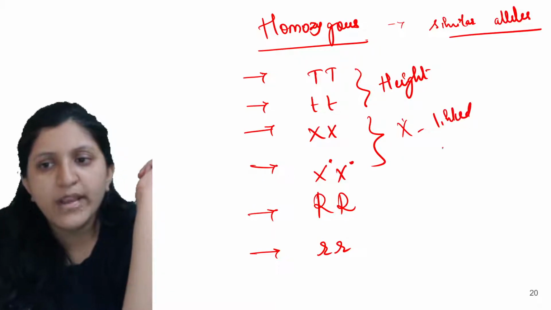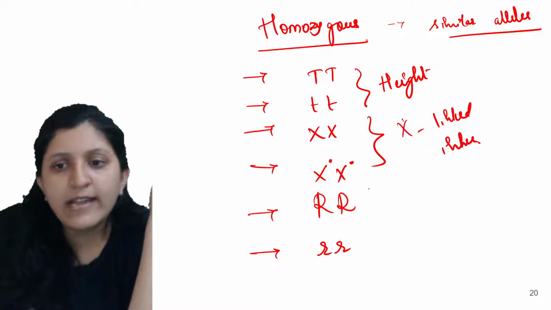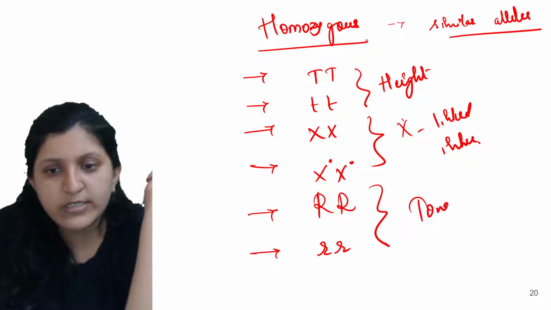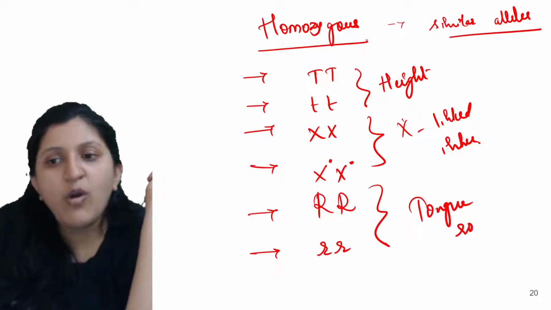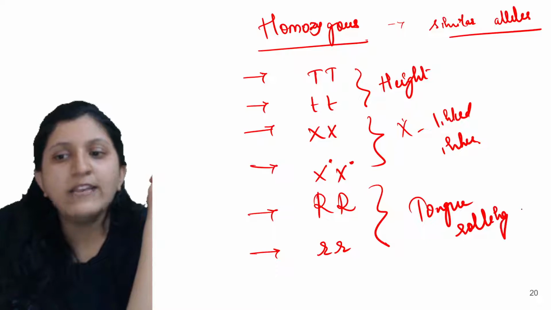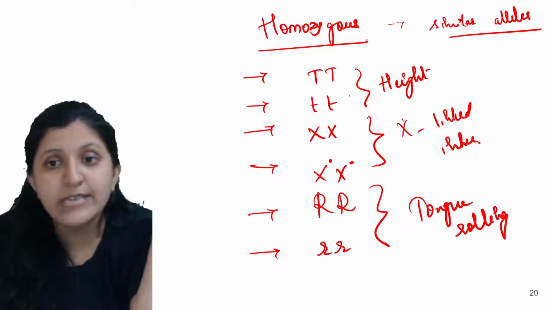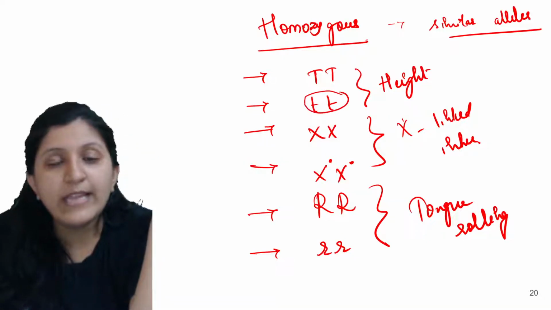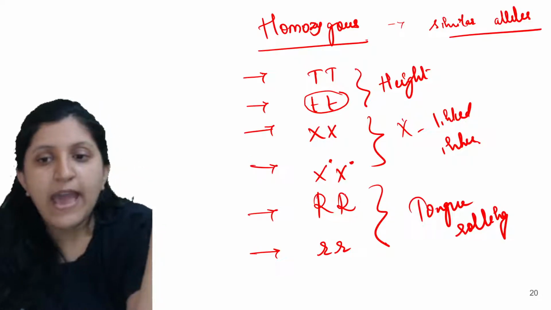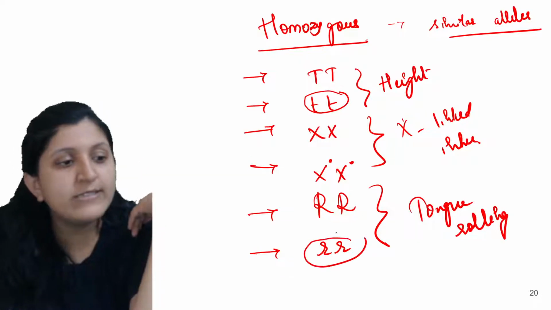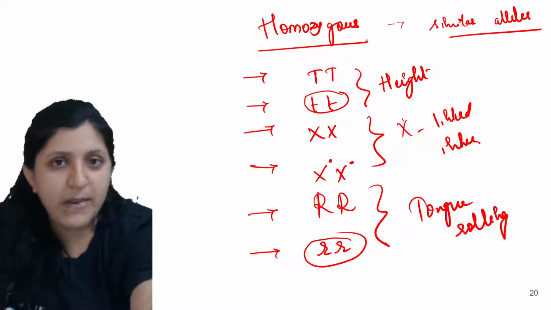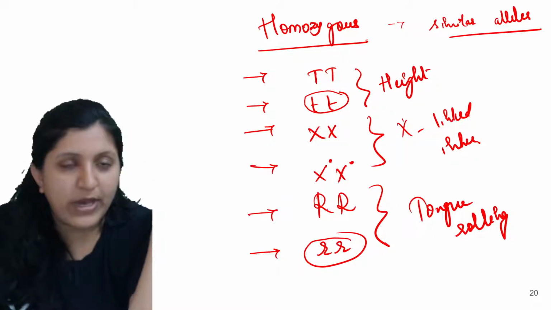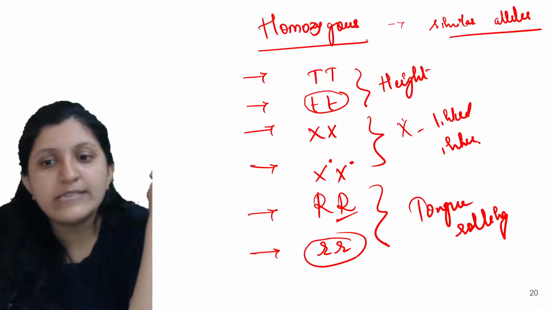Other than that, this is for tongue rolling. You can see that the dwarf plant is expressing itself because both the alleles are short here. And here also tongue rolling is not possible, only when both of them are recessive ones. So this is a roller and this is a non-roller.